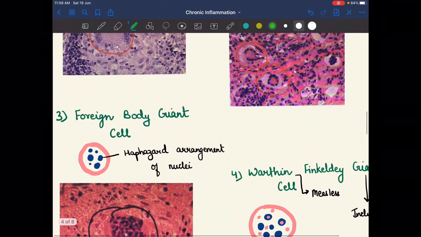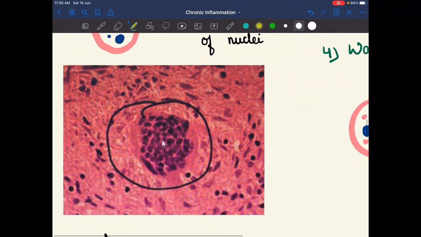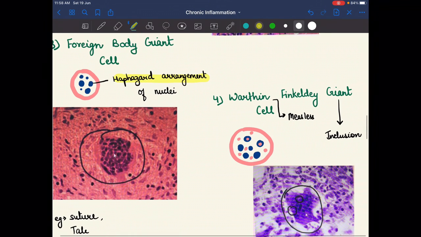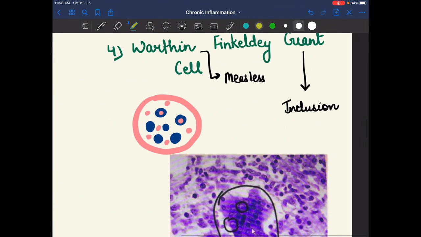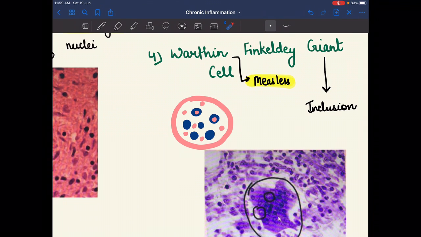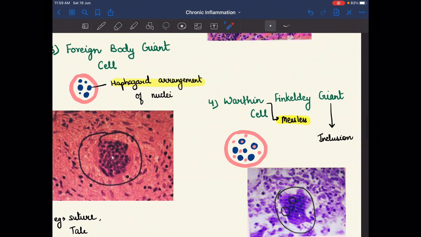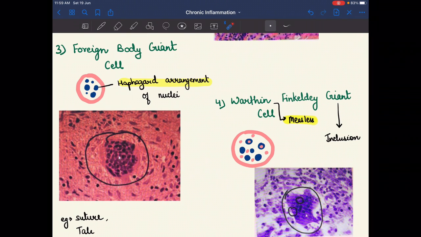And after that we have the third giant cell, the foreign body giant cells. In the foreign body giant cell, there is haphazard arrangement of the nuclei, as we see clearly in this microscopic picture. So this is known as the foreign body giant cells. And we have the fourth type of giant cells, the Warthin-Finkeldey giant cells, which are seen in measles. Examples of foreign body giant cell are suture and talc.